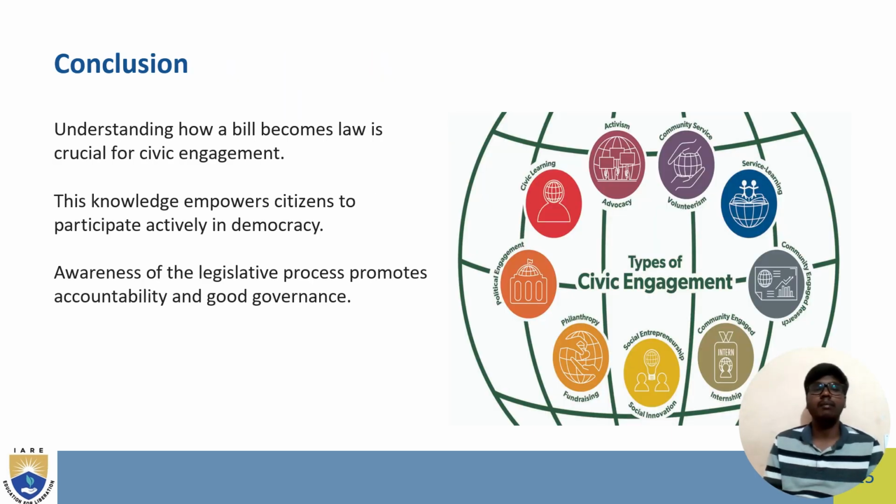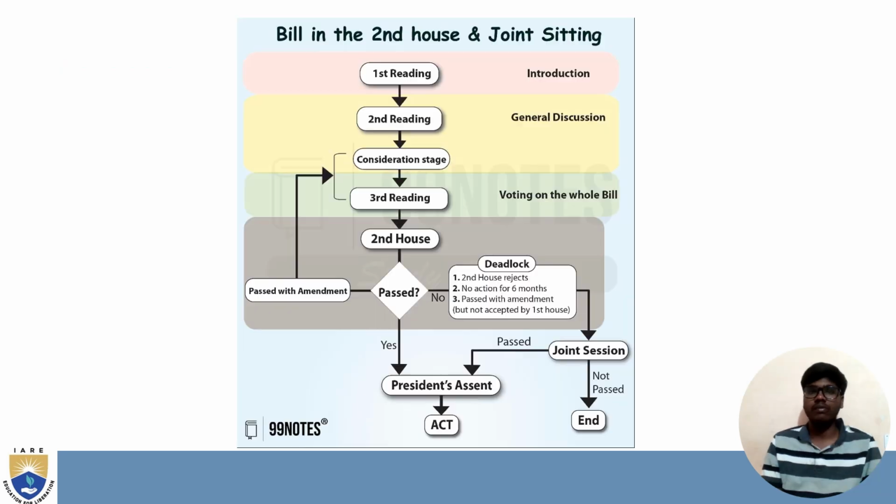Conclusion. Understanding how a bill becomes a law is crucial for civic engagement. This knowledge empowers citizens to participate actively in democracy. Awareness of the legislative process promotes accountability and good governance. And this is how a bill becomes a law.